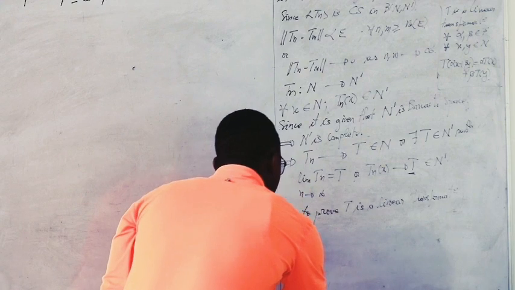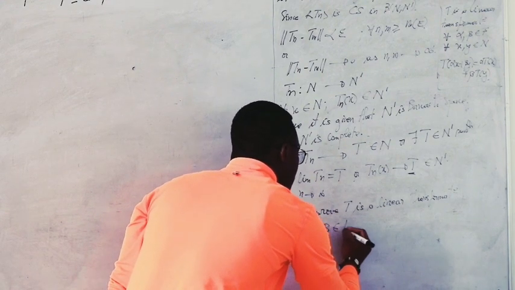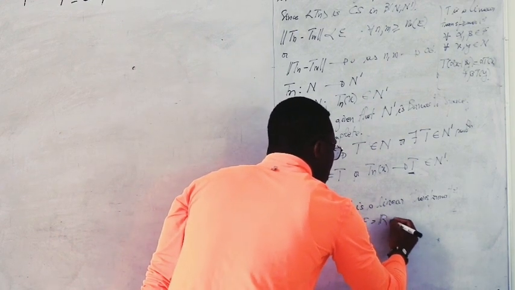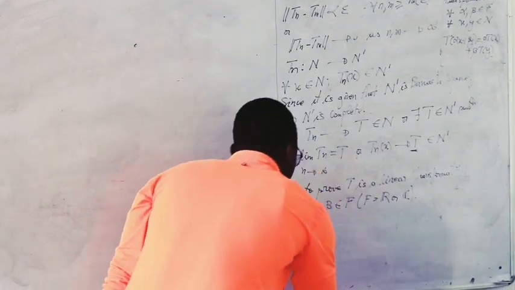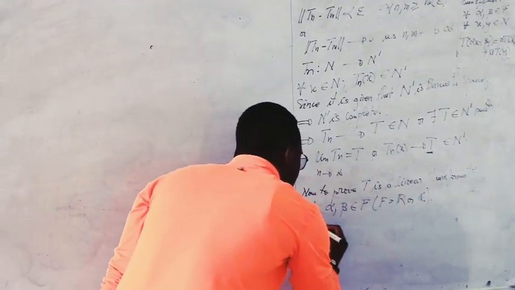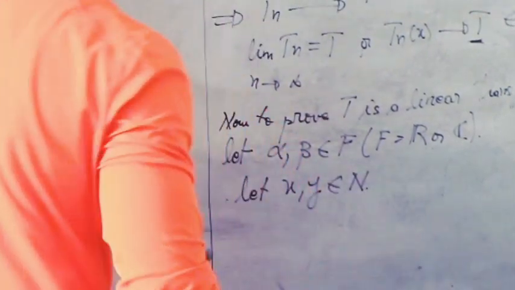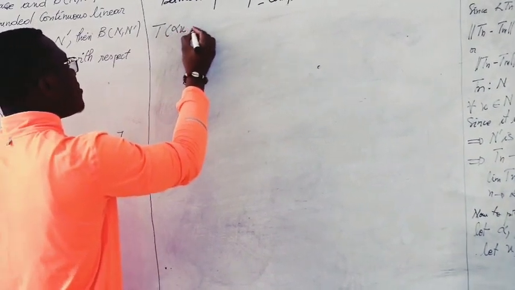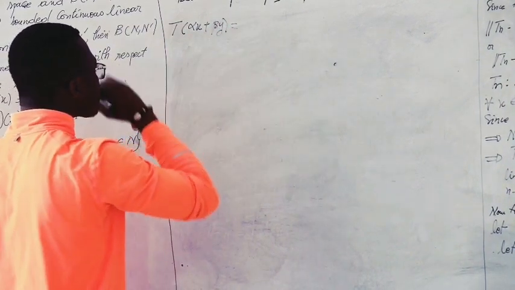Now, let us choose two scalars alpha, beta, which belong to field F. Field F can be the set of real numbers or the set of complex numbers. And let x, y belong to N. Now, T of alpha x plus beta y is equal to what?